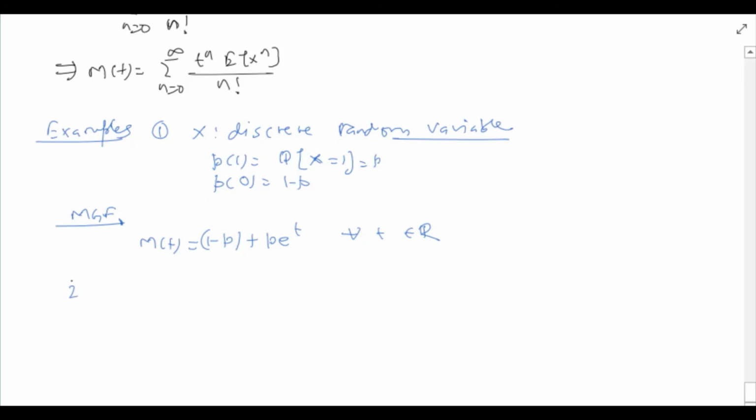Let's see another example. Now we assume that X is discrete and it has the following PMF.